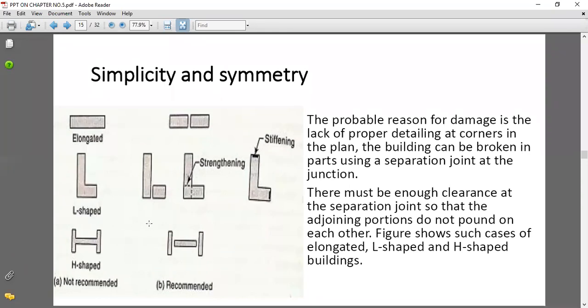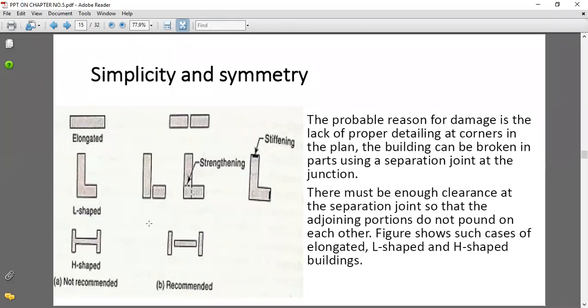Now what will happen during the earthquake? There is one problem with the vertical member and horizontal member. In this way, whatever ductile detailing there is at the corners will get lost. Why is this lost? The probable reason for damage is the lack of proper detailing at corners in the plan.